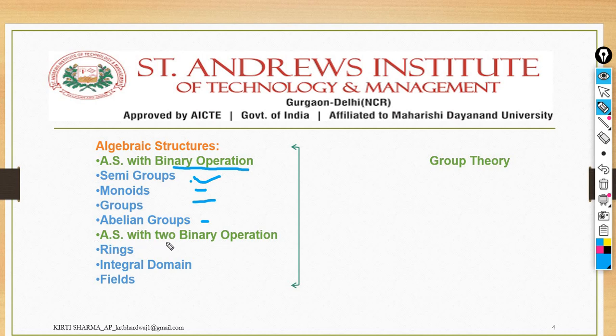Then in the next approach we will discuss algebraic structures with two binary operations, where we have three subtopics to study: rings, integral domains and fields. That was all about the group theory that comes under the topic of algebraic structure. It was the introductory part regarding our topic.